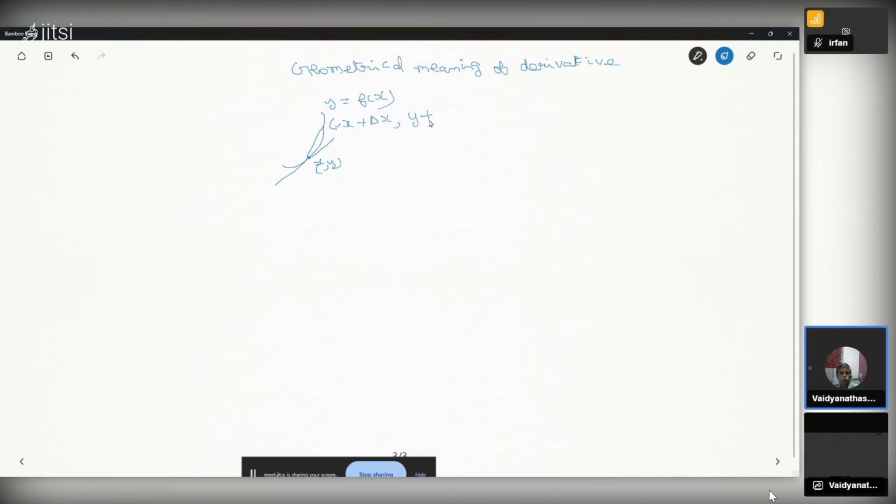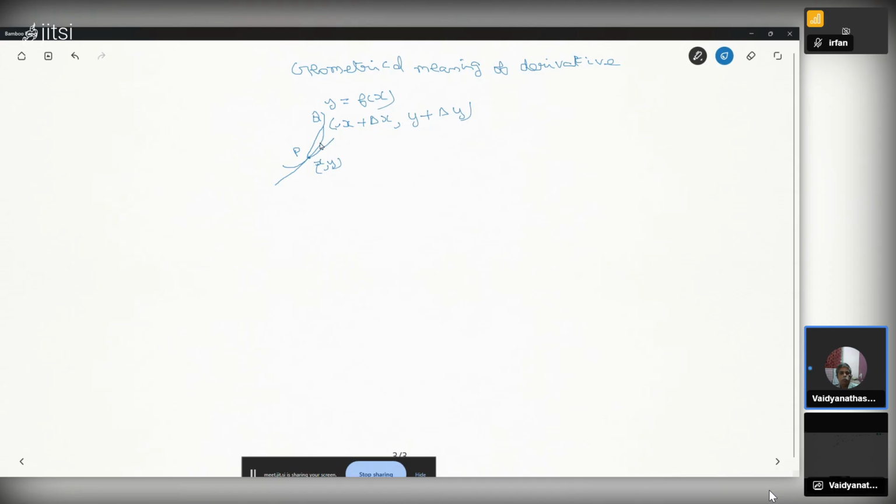That's the coordinate of the chord. Suppose this tangent is at point P. The chord is at Q. The coordinate of Q is x plus delta x, comma y plus delta y.